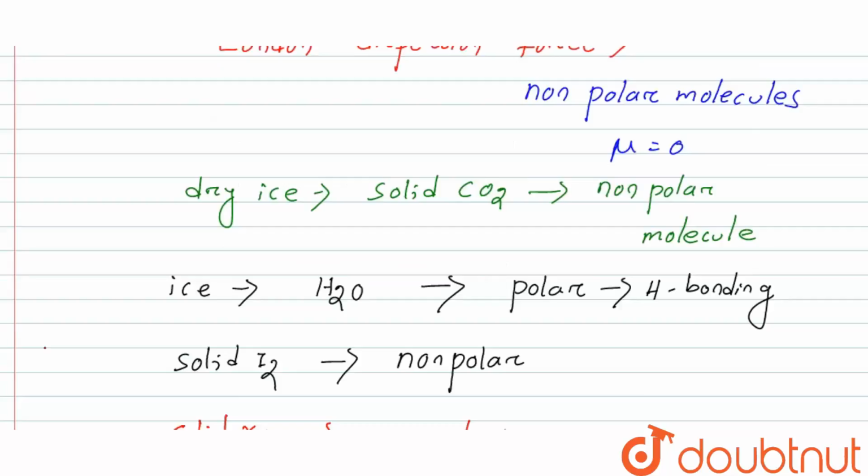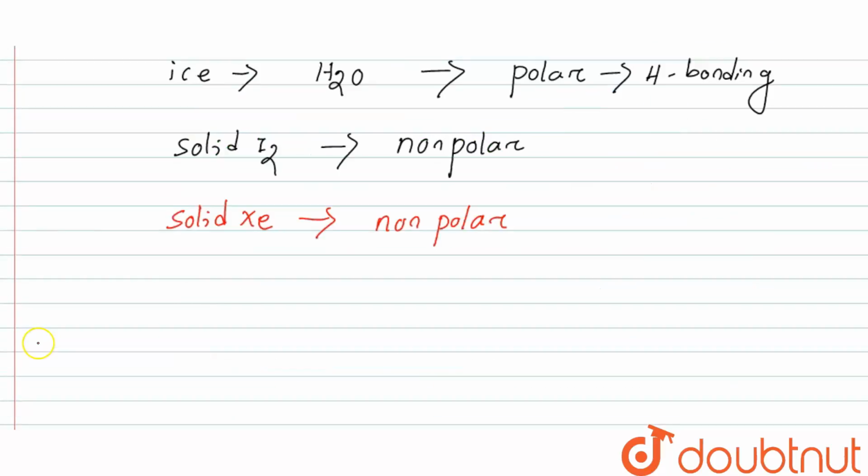Next is rock salt. Rock salt is NaCl. In rock salt or NaCl, the ionic forces of attraction exist. So London forces of attraction do not exist here, due to the ionic forces of attraction.